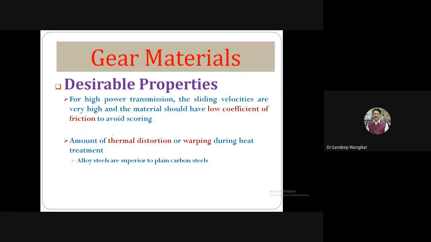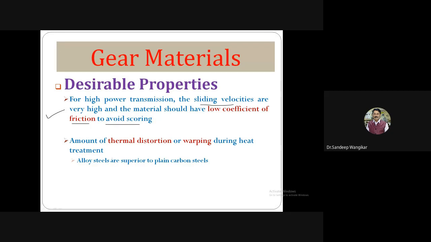Then the next consideration: for high power transmission, the sliding velocities are very high and the material should have a low coefficient of friction to avoid scoring. For high power transmission, high sliding velocity means it is rotating at very high RPM, and the material should have a low coefficient of friction to avoid scoring. This is again one important aspect which we have to consider.